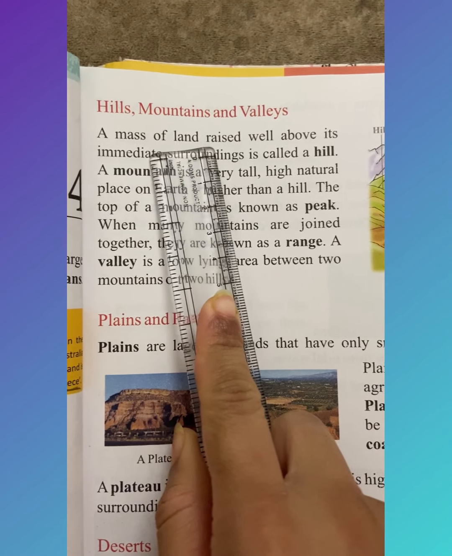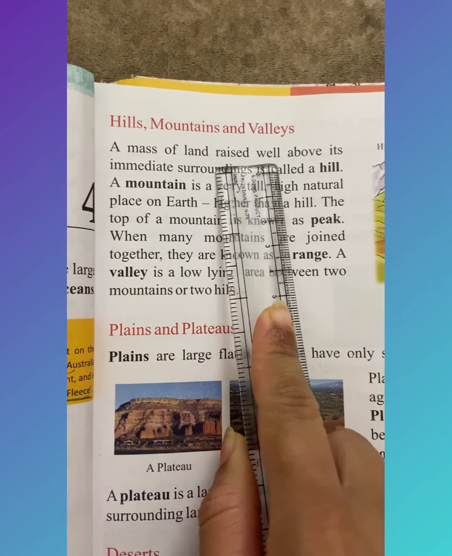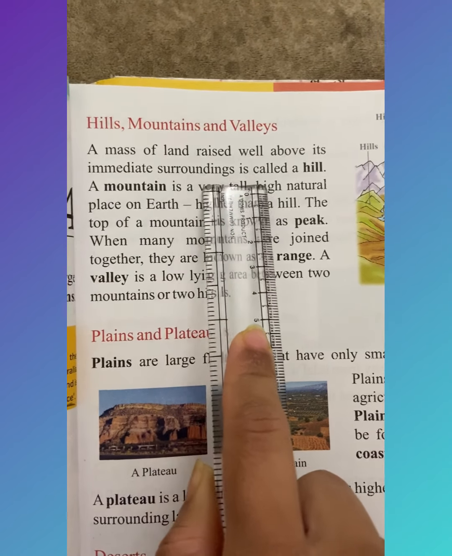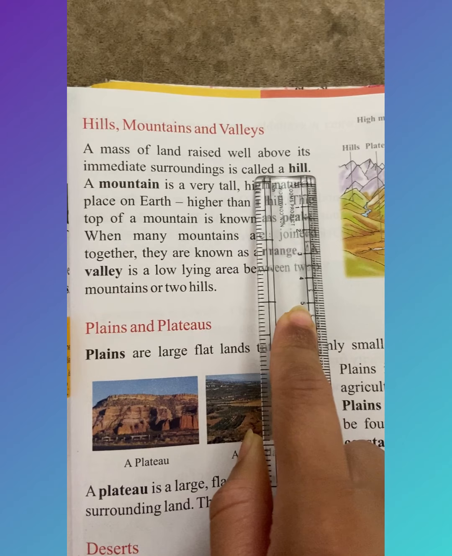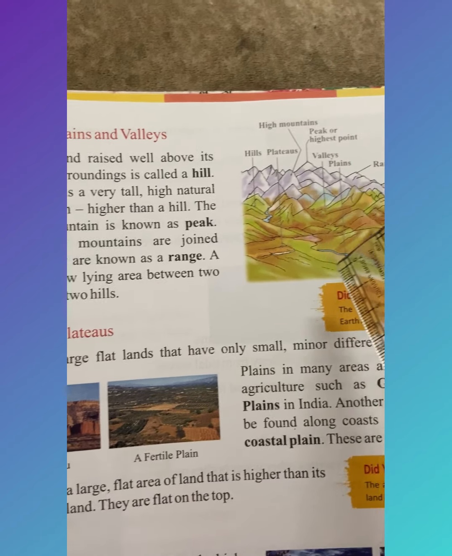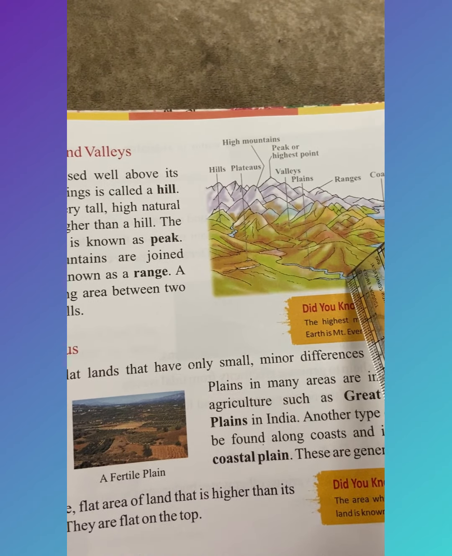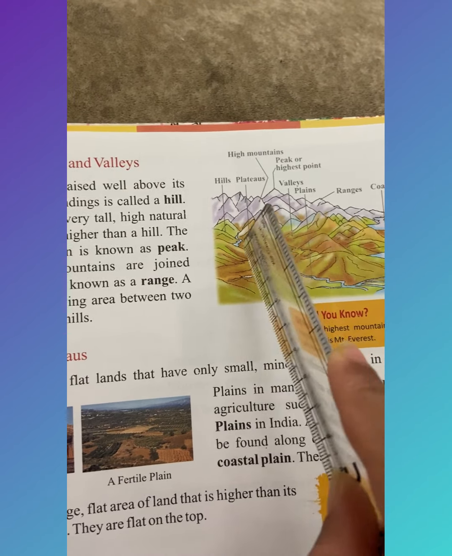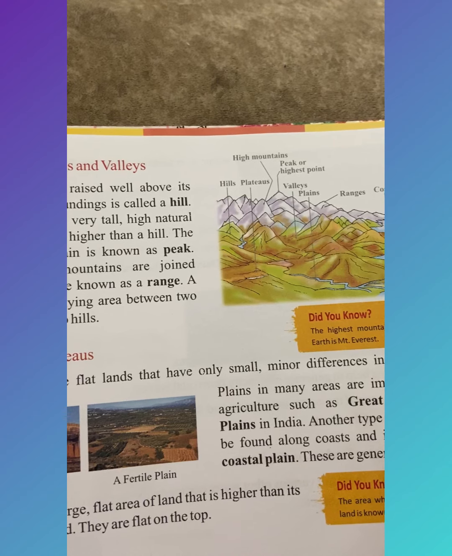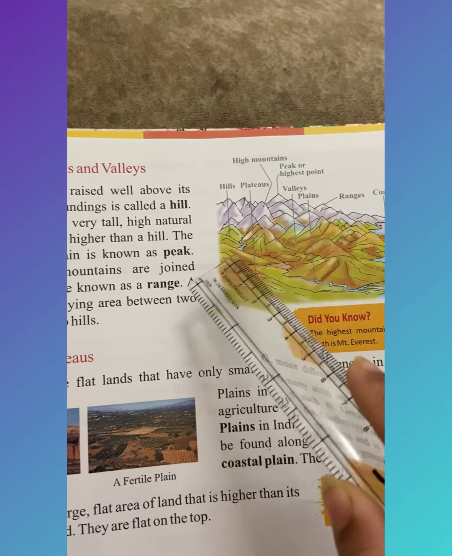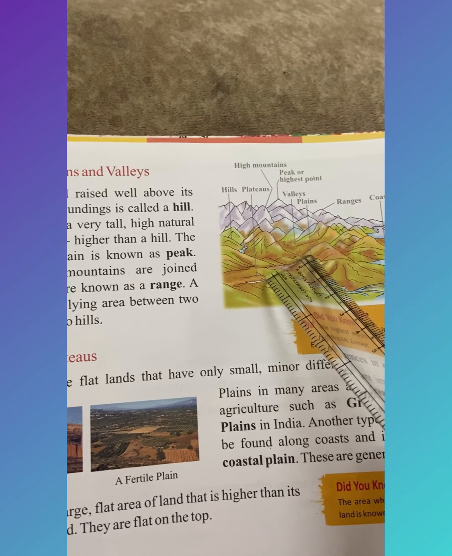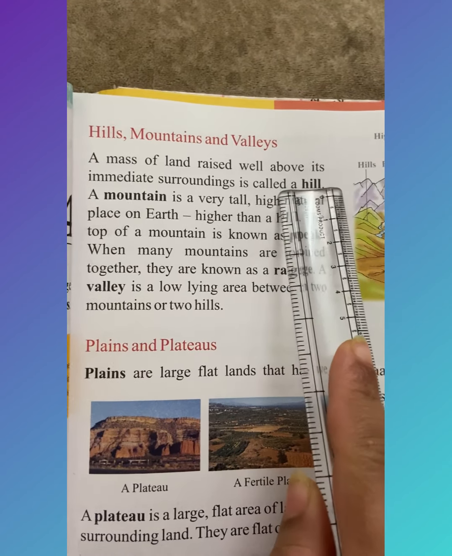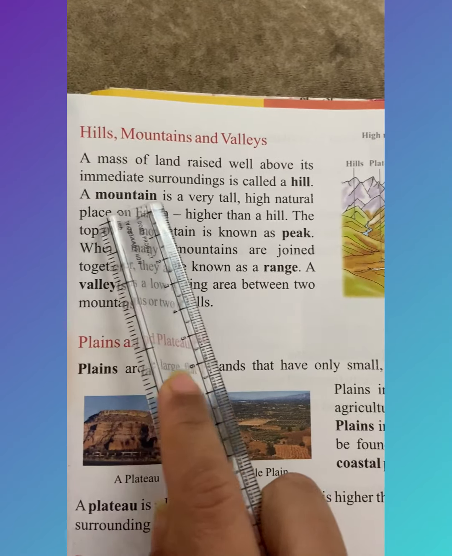A mass of land raised well above its immediate surroundings is called as a hill. You can see this is land and this is raised land. उठी हुई ज़मीन को हम कहते हैं hills. We call it as a hill.